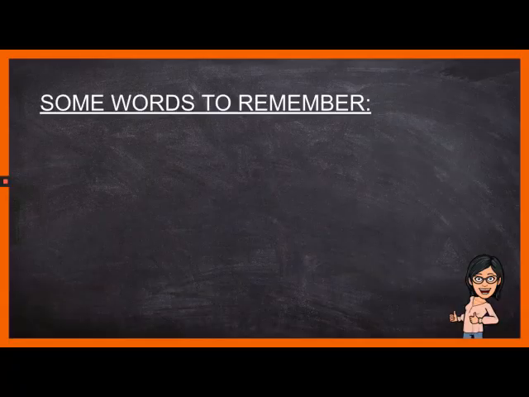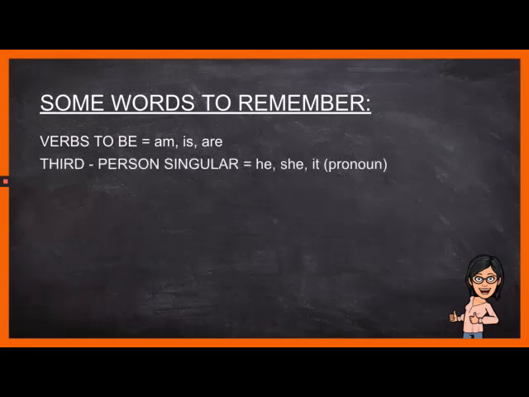Some words to remember before I continue with my presentation. Verbs to be, which are am, is, and are. Also, personal pronouns. This very specific lesson is about third person singular, which are he, she, and it. If you don't remember your personal pronoun lessons when you were in high school, please let me know, and I will try my best to make a lesson about the different types of personal pronouns.